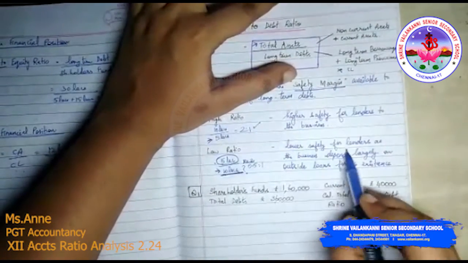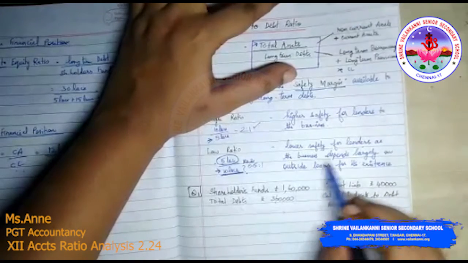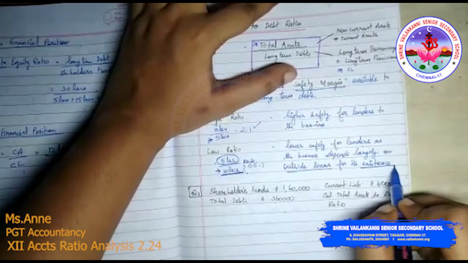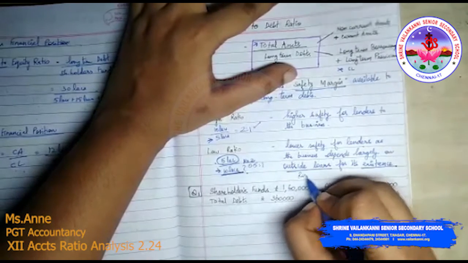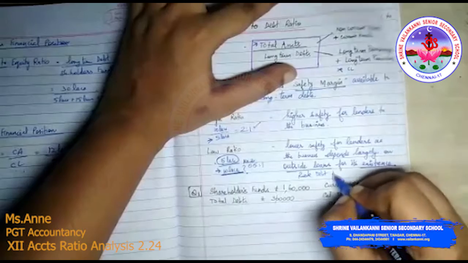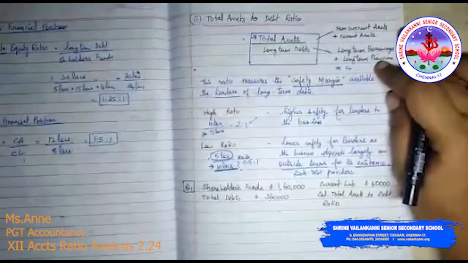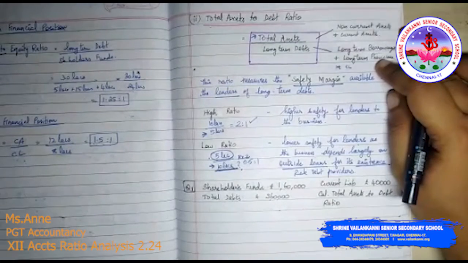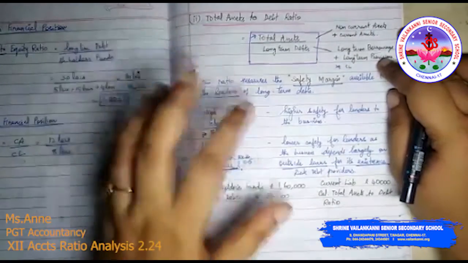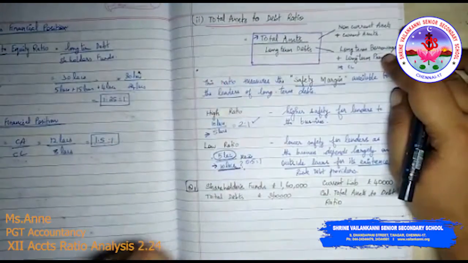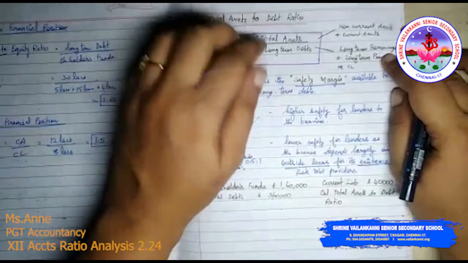So there is lower safety for lenders, as the business depends largely on outside loans for its existence. This is a risk for the debt providers. I'm sure that you are able to follow what I'm trying to say. So it is a safety margin available for lenders of long term debts. It's like a collateral for them, a secured environment if you have some assets secured to the debt.